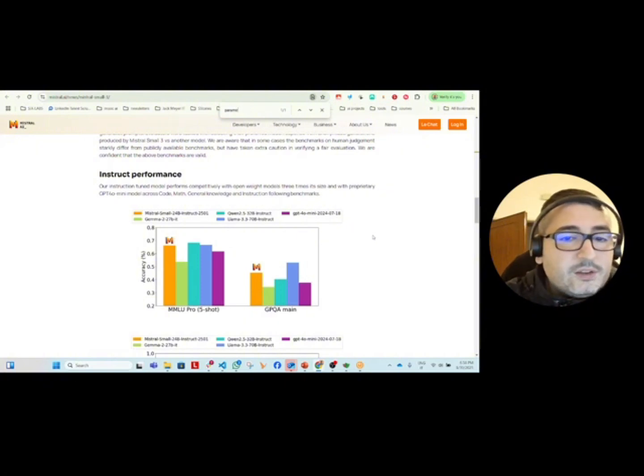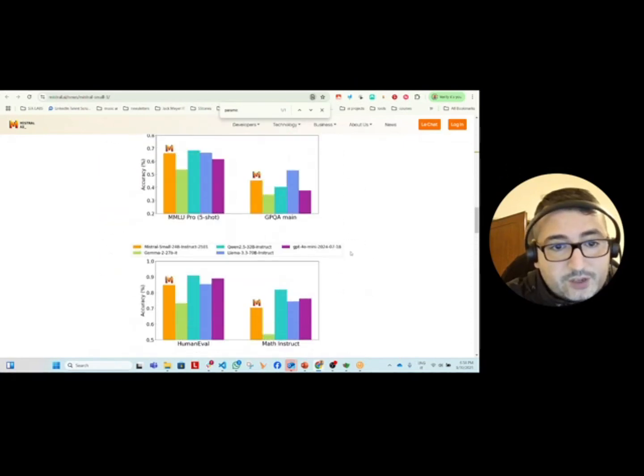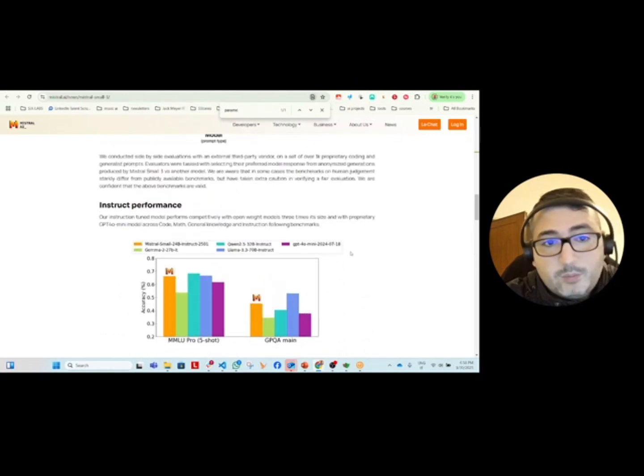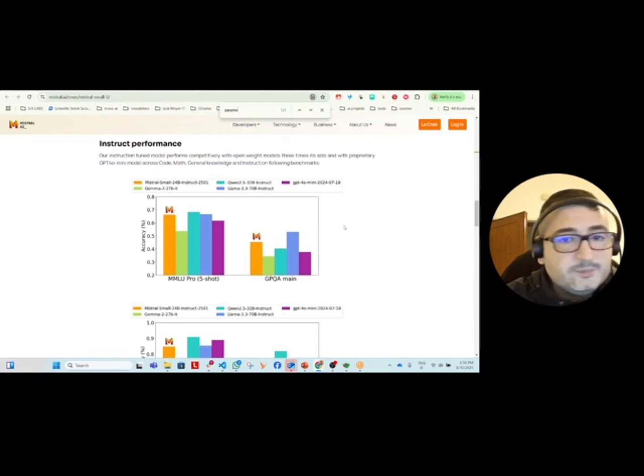This is very interesting to understand how these models are coming out every day. It is really exciting. You can see here a little bit of comparison in terms of performance with other similar models. Mistral Small 3 is really close to the top.